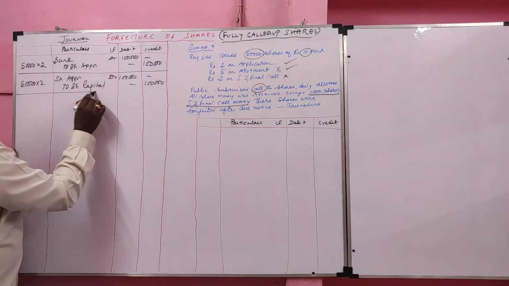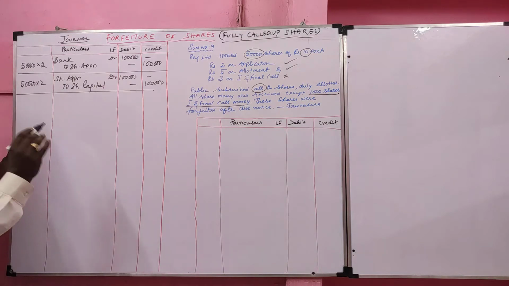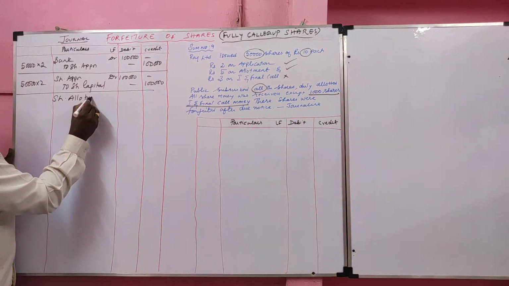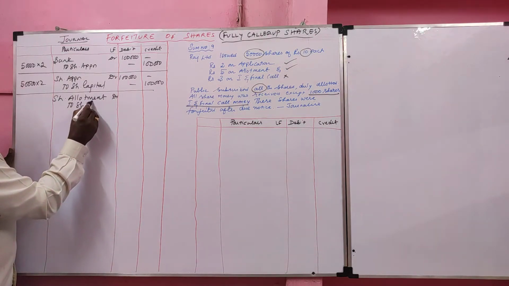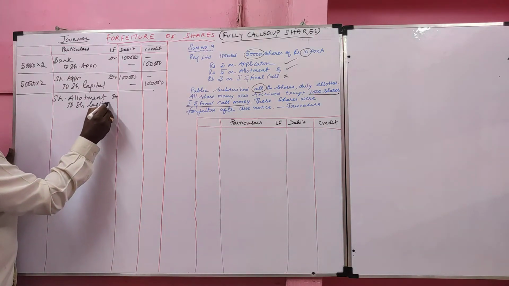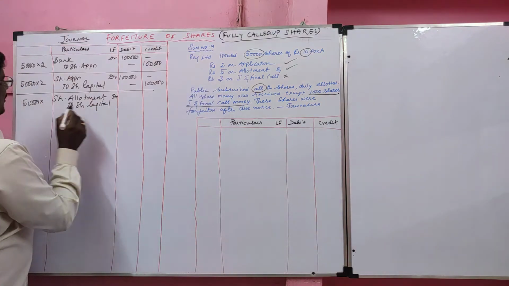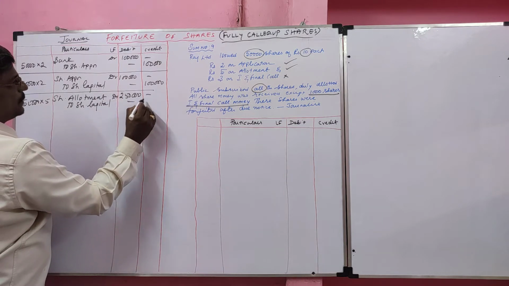Next, in application no problem, we received. In allotment also no problem, we received. For allotment, the entry is share allotment account debit to share capital. Value 50,000. Allotment value how much? 5 rupees. 2,50,000 rupees.